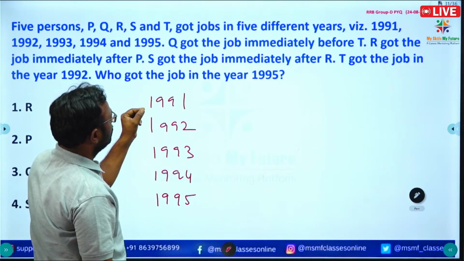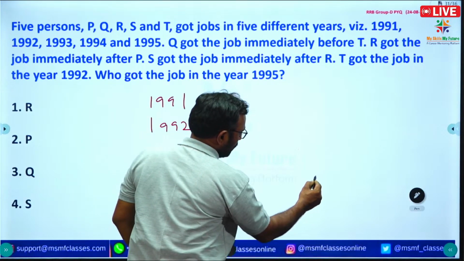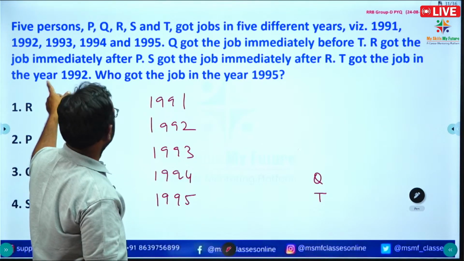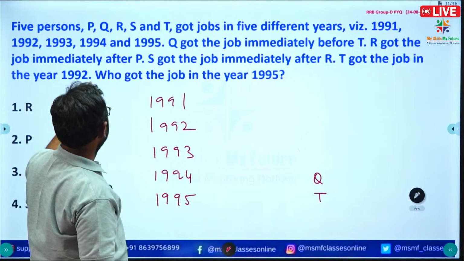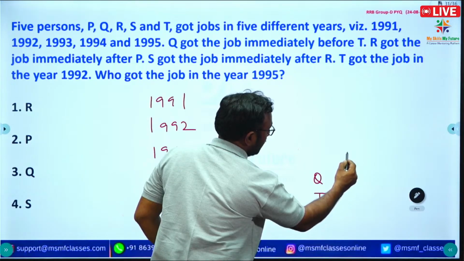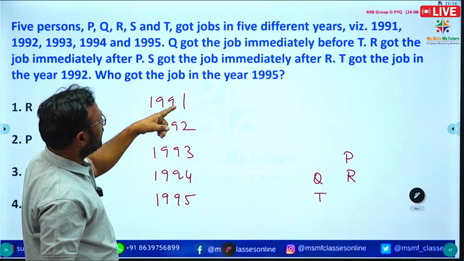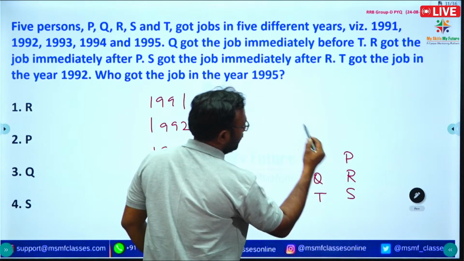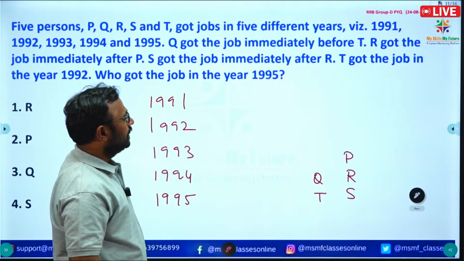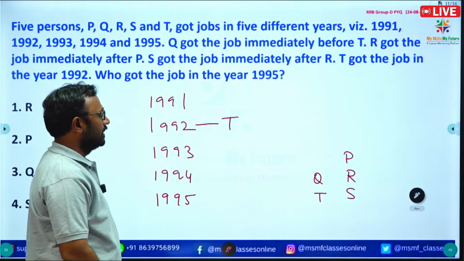Q got the job immediately before T. R got the job immediately after P. S got the job immediately after R. T got the job in the year 1992, which is given directly.